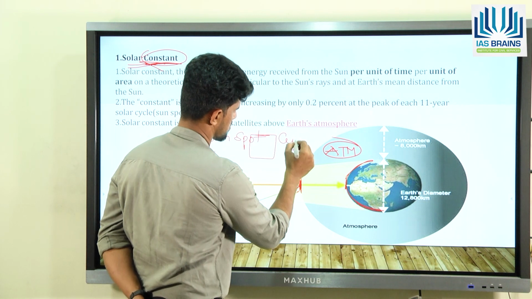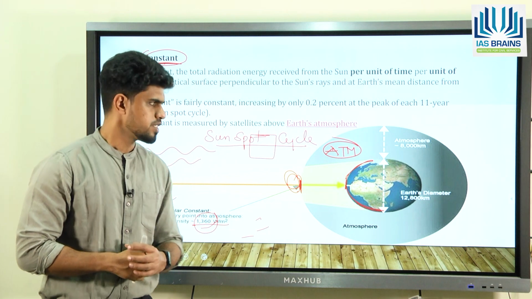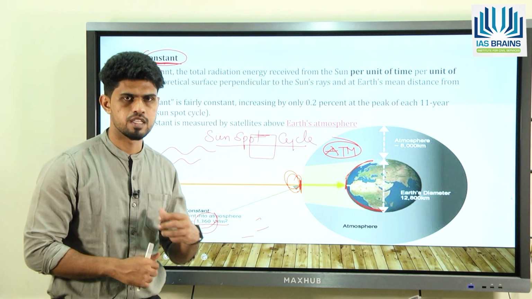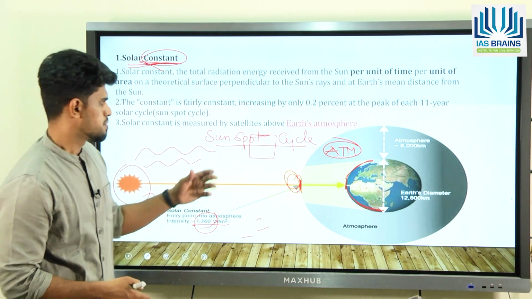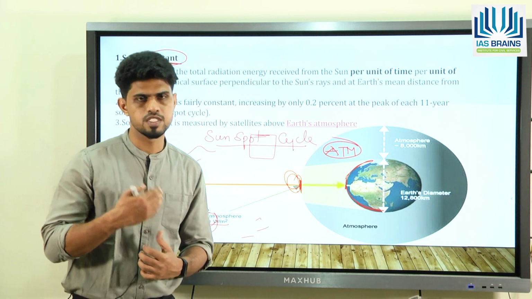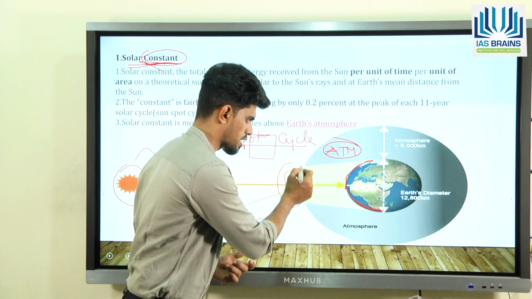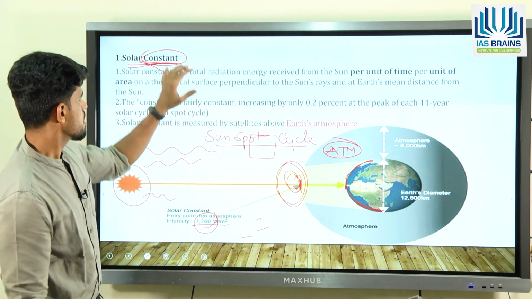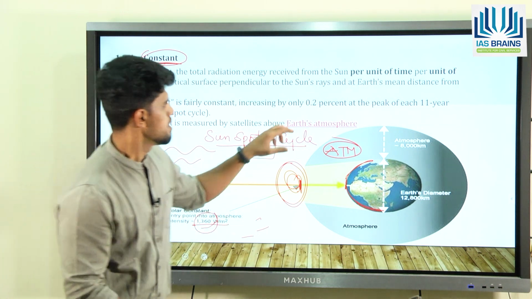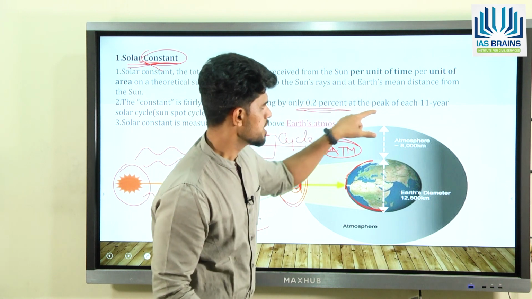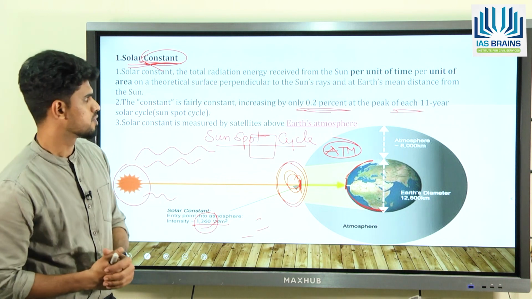Now this sunspot cycle is an 11-year cycle in which the maximum intensity released by the sun is in the 5th or 6th year. You can imagine that if the maximum energy released by the sun is in the 5th and 6th year, the maximum energy will also be received by the earth in the 5th or 6th year, right? So that means the solar constant is not constant, but it is going to vary slightly, by about 0.2%, at the peak of the 11-year solar cycle, or sunspot cycle. So that's what you have to understand.